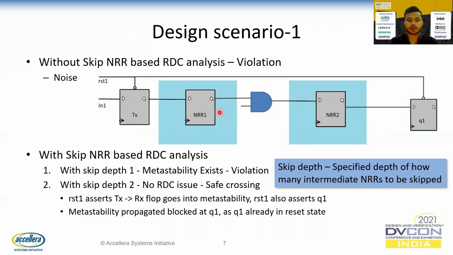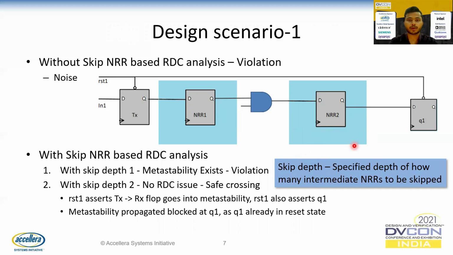This will help the user to reduce his efforts in analyzing these false crossings from TX to NRR1, provided we have safe fan out paths. Here, the depth which we mentioned is defined as a skip depth, which means it is the specified depth of how many intermediate NRRs to be skipped.